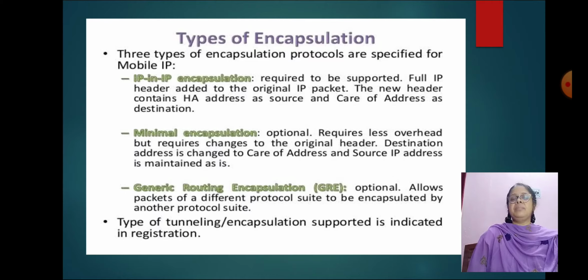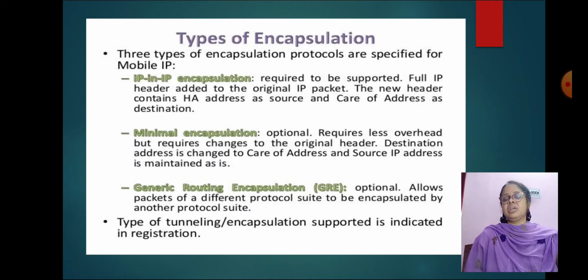The new IP header contains the home agent address as source and the care of address as destination. Minimal encapsulation is optional, requires less overhead but requires changes to the original header. The destination address is changed to the care of address and the source IP address is maintained as is.